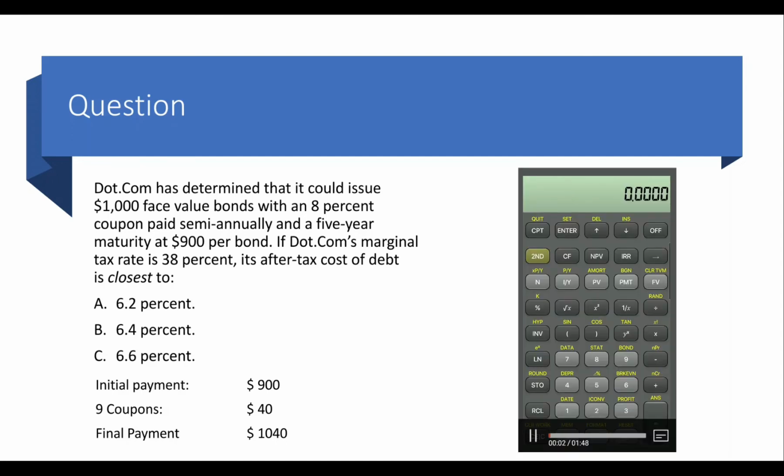First, clear the calculator for any previous calculations. For that, press CF, then second, and then clear work. Then you start entering the data. For the initial outflow of $900, enter the amount and make it negative pressing plus minus sign. Then press the enter and down button. Then enter the coupon outflow of 40, press enter and down button. Now set the frequency to 9 because 10th or the last payment would be $1,040. Press enter and then down.